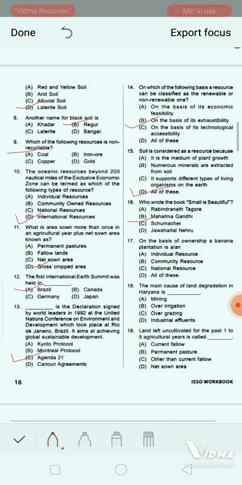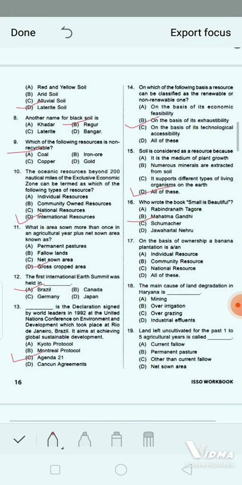On the basis of ownership, a banana plantation is a or an. Option A, individual resource. Option B, community resource. Option C, national resource. And option D, all of these. Yes, correct answer will be individual resource.